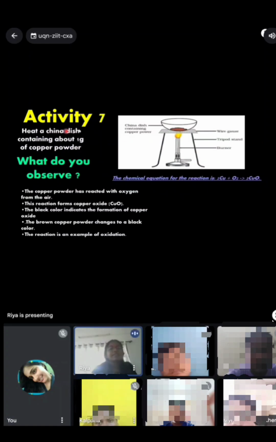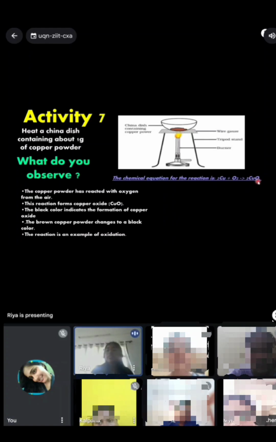Talking about activity 7, we have to heat a china dish containing about 1 gram of copper powder. If you observe this reaction, the copper powder has reacted with oxygen from the air. This reaction forms copper oxide. The black color indicates the formation of copper oxide. The brown copper powder changes to black color. This example is of oxidation.